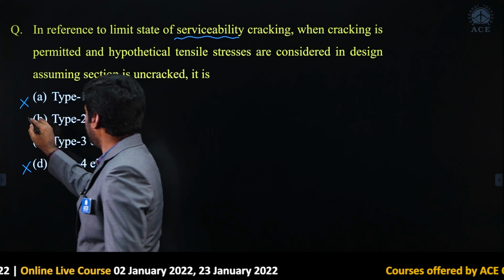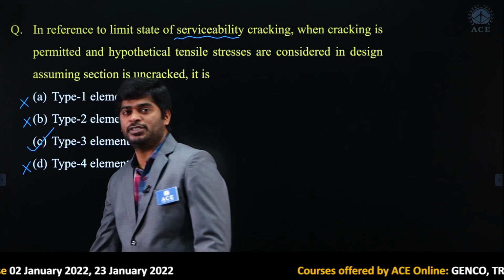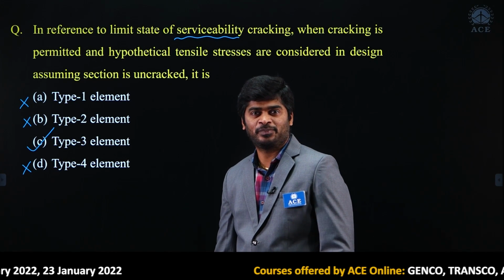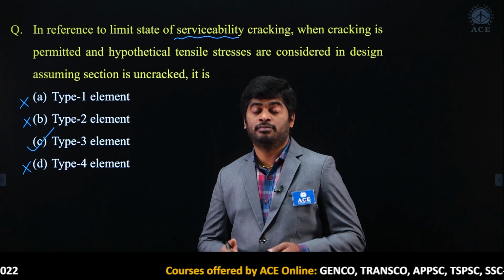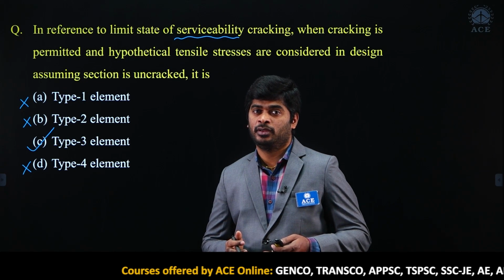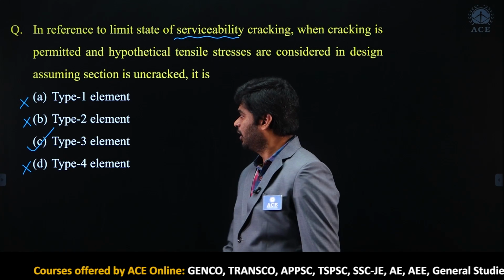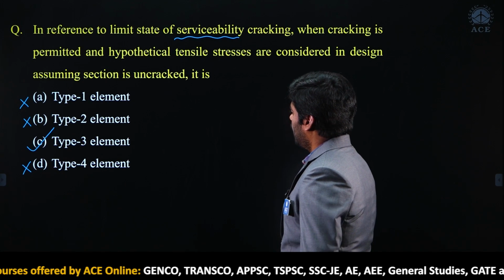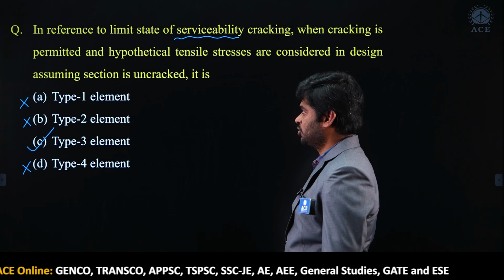So type 2 is wrong, the remaining one is option C, option C is correct. In type 3 we can permit the cracks, but crack width will be within limits. Option C is correct for the given question. Let us move to the next question.